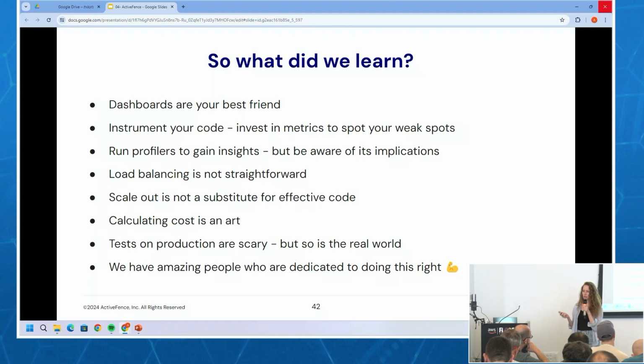And calculating cost is an art. That's something that we're still working on, that we're still talking about. It's an active discussion. They say like 3 people, 15 opinions. It's that.